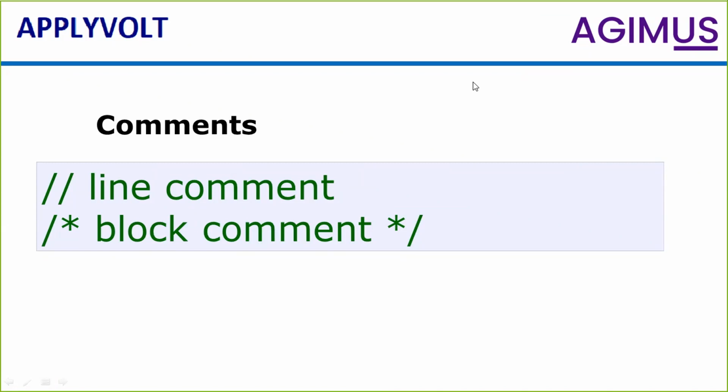So the single line comment ends at the end of the line, whereas you want to write a paragraph or you want to write more than one line, then you can use block comments or we can commonly call it as multi-line comments. So multi-line comments, the symbol goes like this, backslash star.